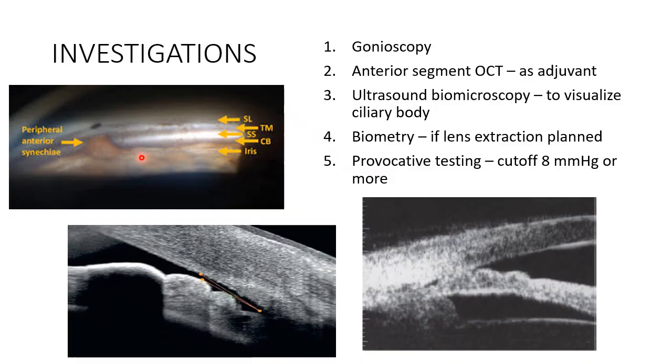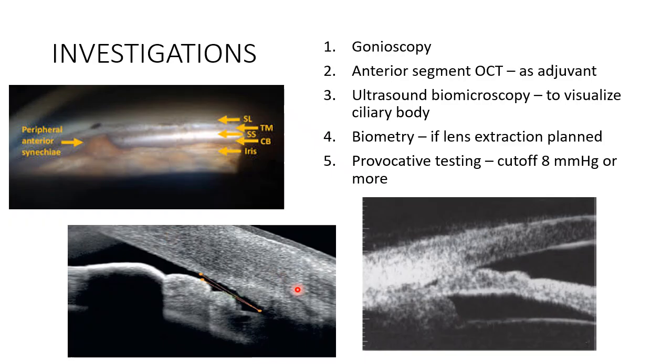So this is a sign that suggests that previously angle closure happened and some iridotrabecular contact was there. In the other places, you find that the angle is actually open, but here there is one isolated peripheral anterior synechia.